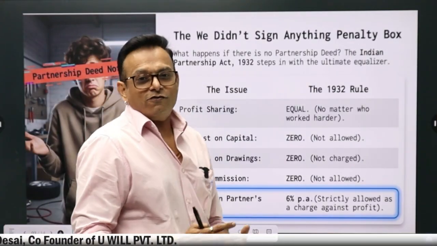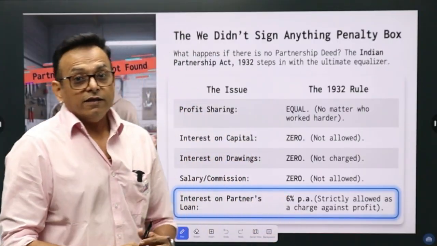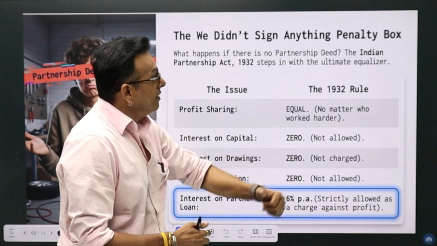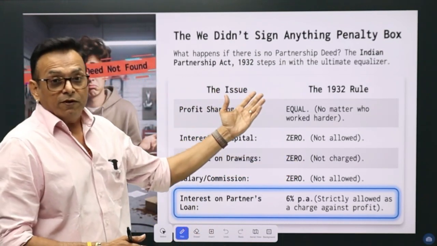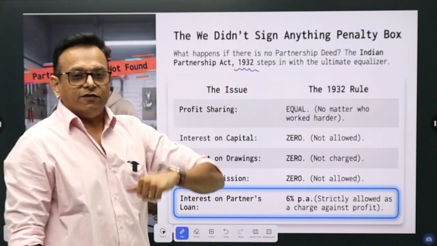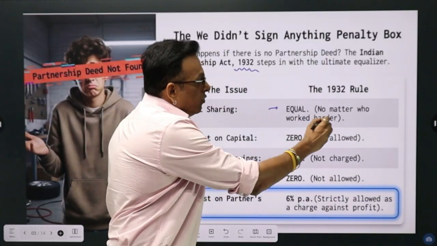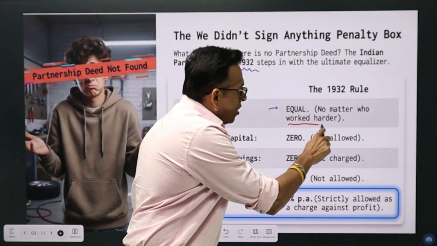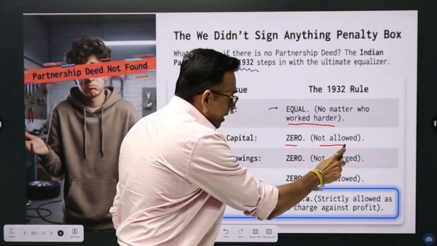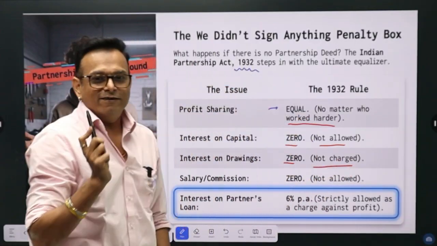Now, if there is no partnership deed, we have already seen this in the previous session, that if we did not sign anything, then what happens? Then the Indian Partnership Act 1932 steps in, and the profit sharing ratio will be equal no matter who worked harder. Interest on capital 0, not allowed. Interest on drawing 0, not charged.